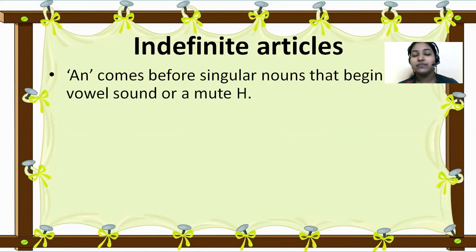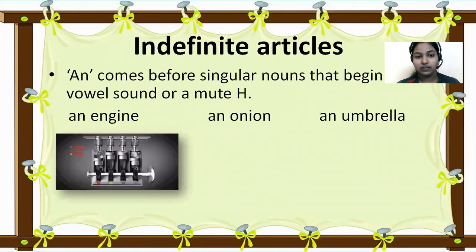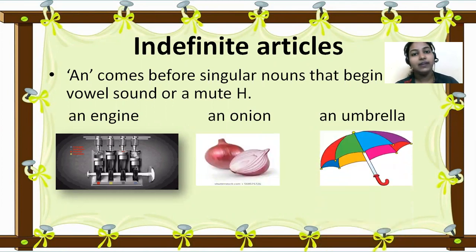If a noun starts with a vowel sound, you have to use an in front of it. For example, an engine. It is a noun starting with a vowel sound, so here you have to write an. An onion, and an umbrella. All these are examples.